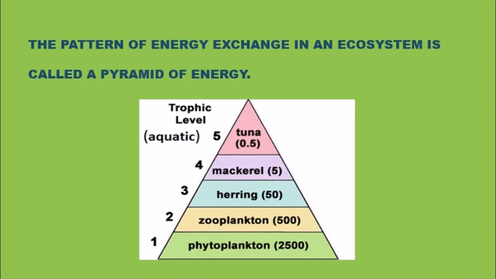Zooplanktons are the small organisms which are present, for example, prawns, larvae, such organisms. So these organisms will only consume 500 amount of energy. Then you will see in the next level the energy is decreasing, and at the top level only 0.5 energy is being transferred. So this is called the transfer of energy and the energy pyramid.